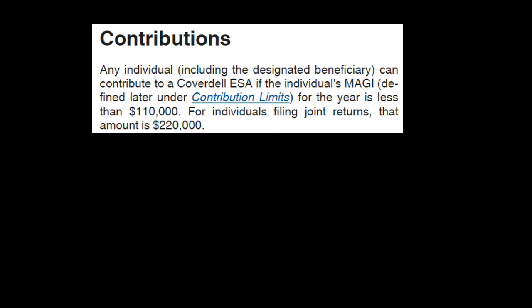For individuals filing a joint return, that amount is $210,000. So in essence, there's an income limitation for the person that is contributing to the Coverdell ESA. $110,000 if we're not married, typically single or head of household, $210,000 if married.